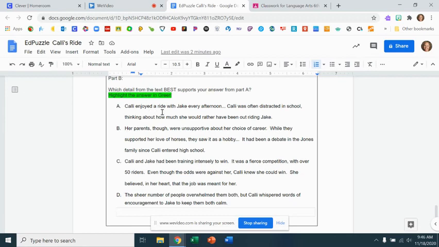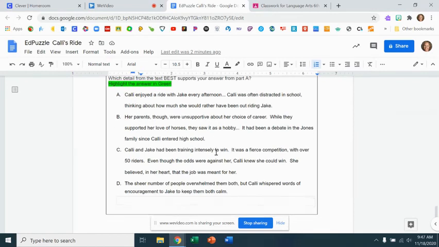A, Callie enjoyed a ride with Jake every afternoon. Callie was often distracted in school, thinking about how much she would rather have been out riding Jake. B, her parents, though, were unsupportive about her choice of career. While they supported her love of horses, they saw it as a hobby. It had been a debate in the Jones family since Callie entered high school.